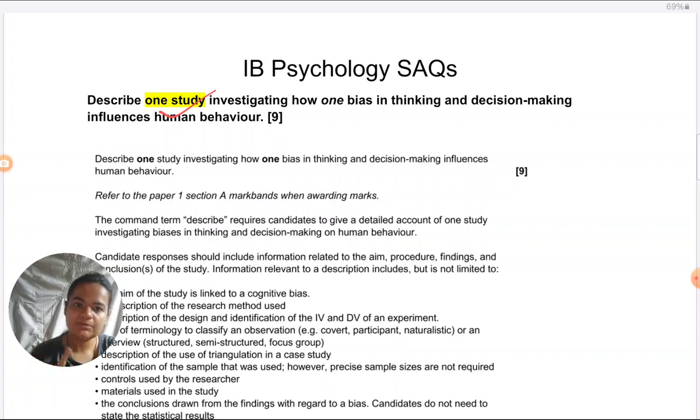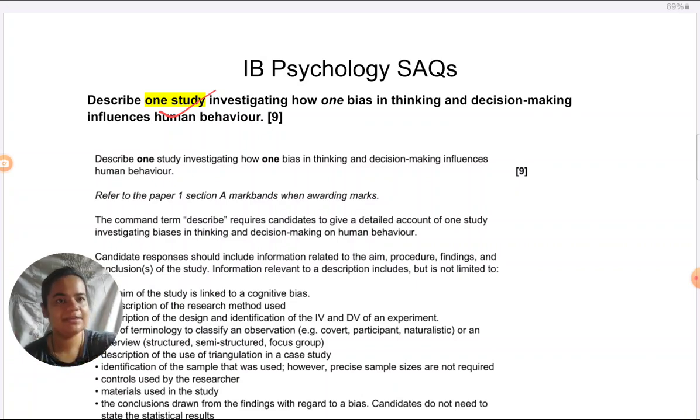In the previous video, I had taken a topic from BLOA. I think I had taken hormones. So, today I'll take a topic from CLOA, from cognitive. And the same thing I'll explain to you with the help of a cognitive study, but to make it more explicit, I have put in the mark schemes also to show you exactly how they award you marks for a study based answer versus a concept based answer.